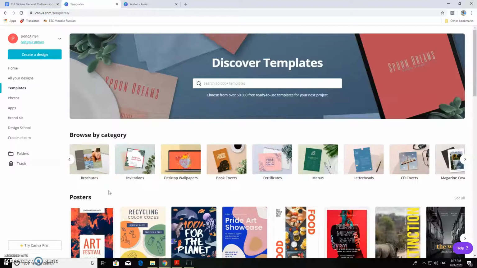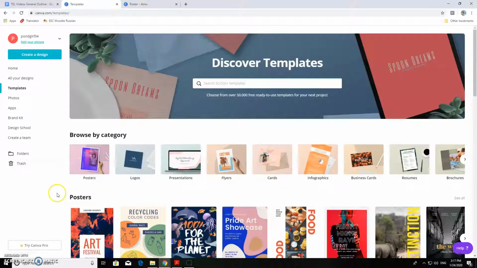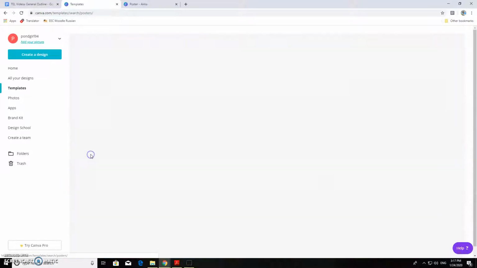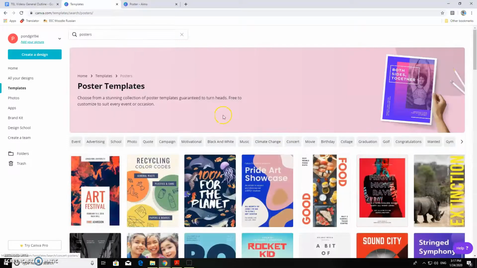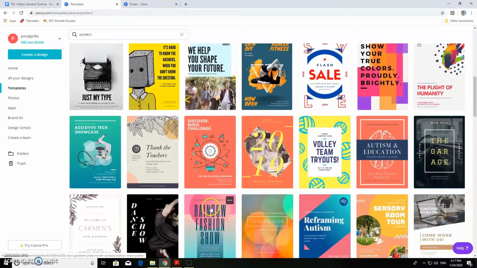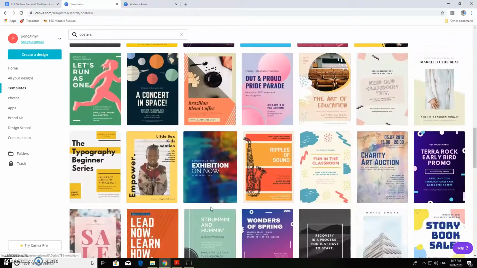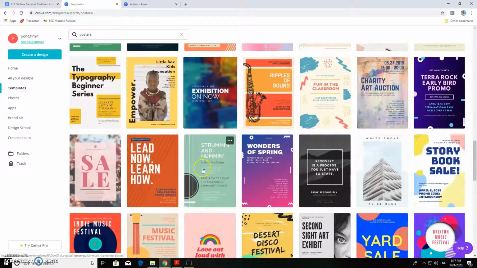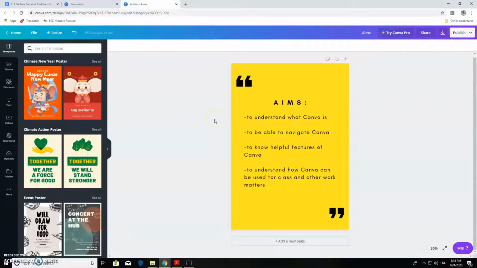So what about when you want to make a graphic piece? I'll just go ahead and click on posters. And when I click on posters, it will give me many designs. I can scroll through these to choose one. And once you choose one, it will pop up. I already have one chosen. I'll go ahead and use the poster that I have here.